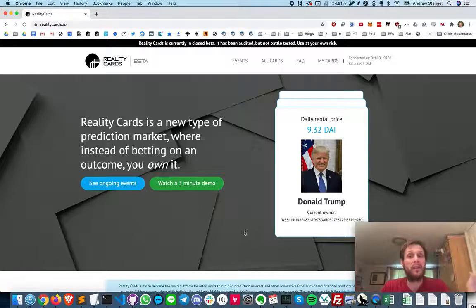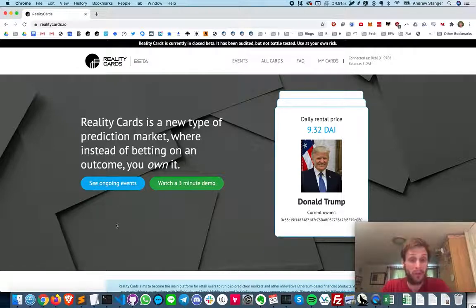And at the end of the event, the total rent collected among all the different outcomes is shared among everyone who ever owned the winning outcome, not in proportion to how much rent they've paid, but in proportion to how long they have owned the token. Let's give it a shot.